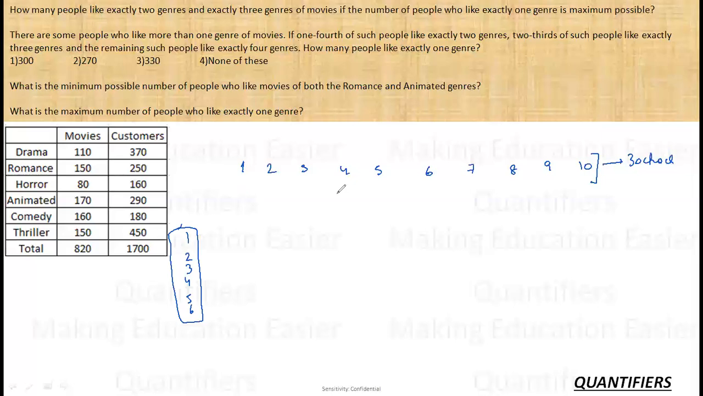Now, what is my basic condition? My basic condition is that the people with one chocolate should be maximum. जिनके पास भी एक chocolate है वो maximum होनी चाहिए. So what I'll do? Let me distribute one chocolate each. One.